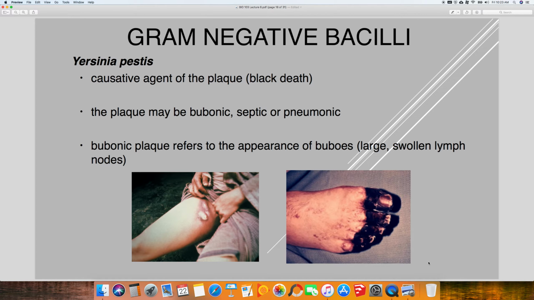Alright, then we talked about Yersinia pestis, which causes the plague. And there are a few types of plague. There's bubonic plague, septic plague, pneumonic plague. Septic plague is typically a result of untreated bubonic or pneumonic plague. Okay, highly lethal disease if it's not treated. Even if it is treated, the prognosis isn't the best. And the bubonic plague gets its name because of these large swollen lymph nodes, which are known as buboes. And over here you can see some gangrene of the toes, and that's how it got its name, the Black Death.